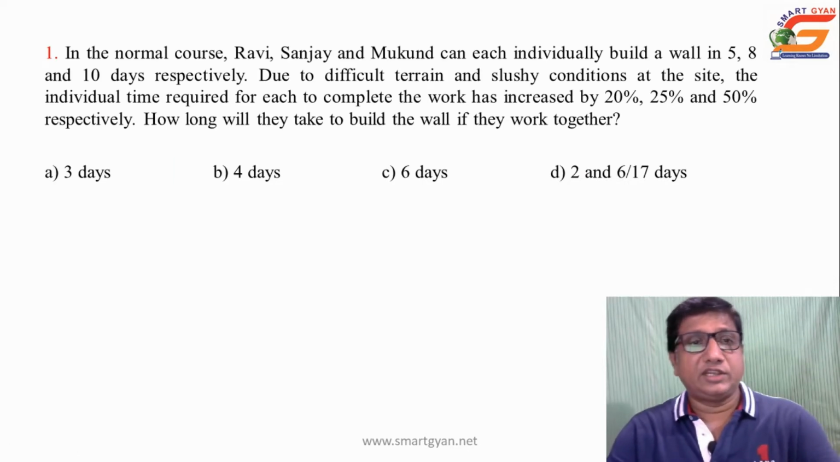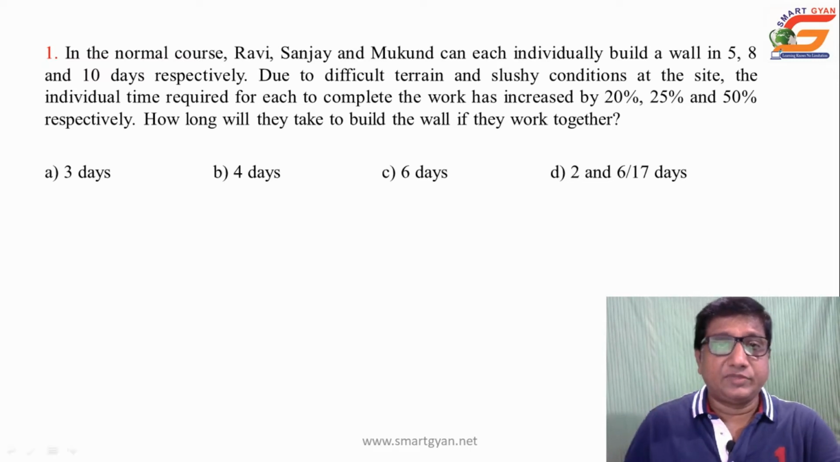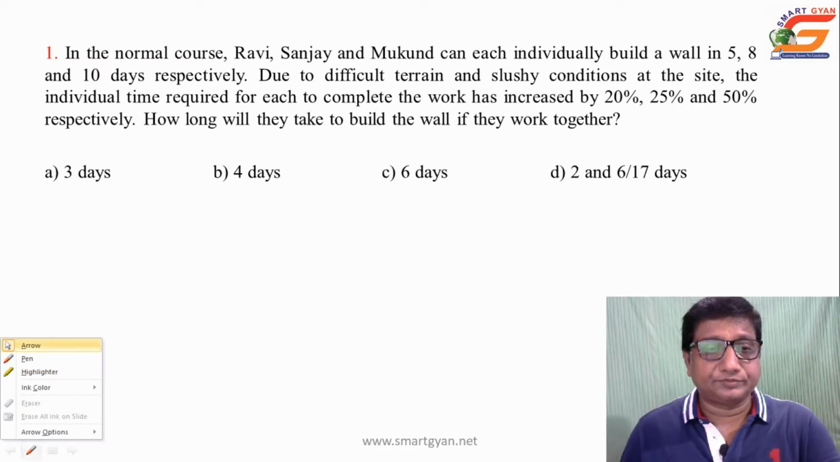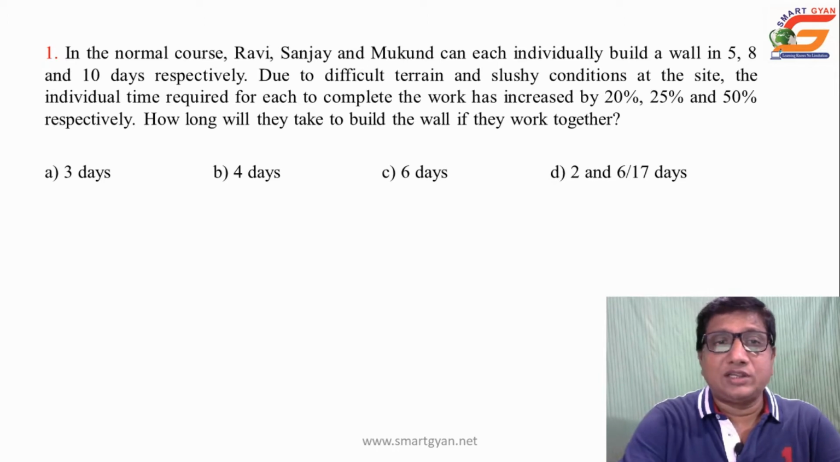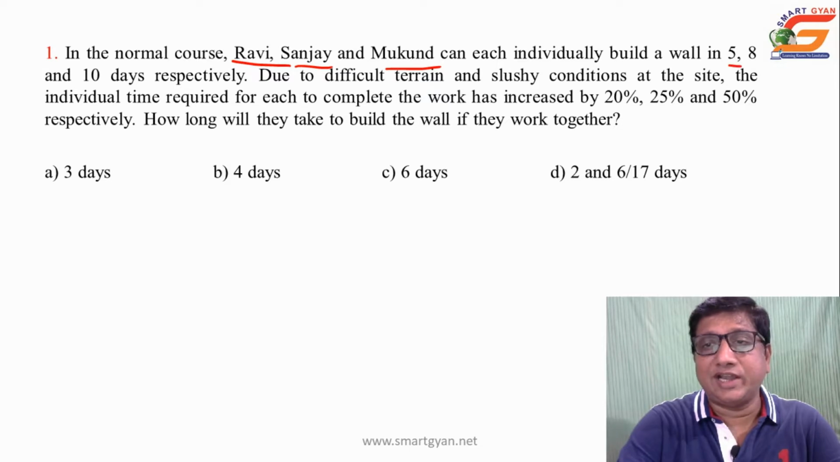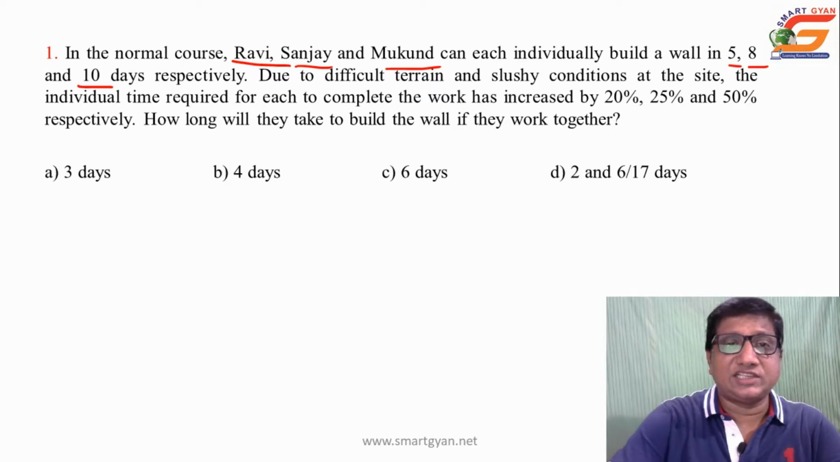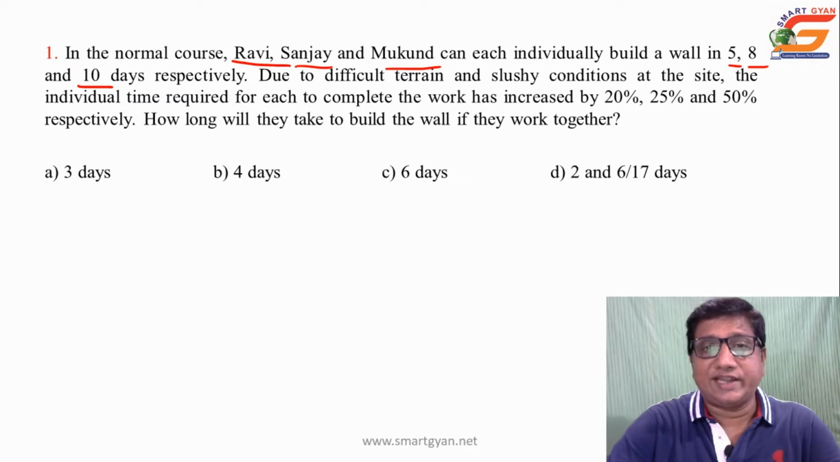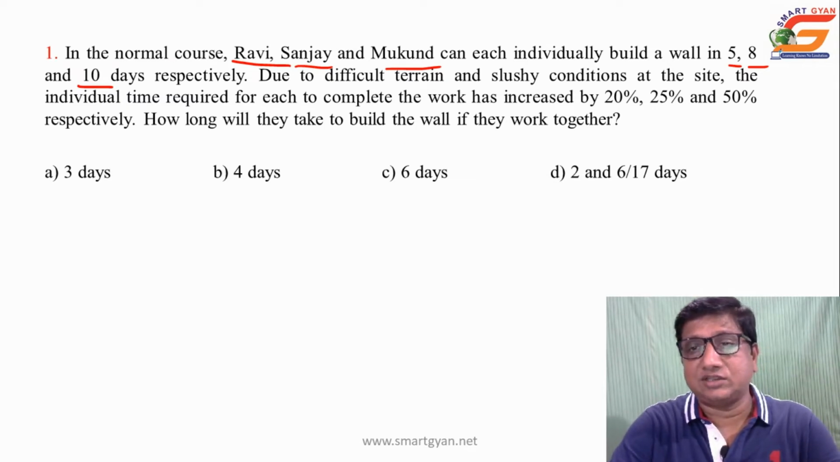Question 1 given: in the normal course, Ravi, Sanjay and Mukund can individually build a wall in 5, 8 and 10 days respectively. Due to difficult terrain and slushy conditions at the site, the individual time required for each to complete the work has increased by 20%, 25% and 50% respectively. How long will they take to build the wall if they work together?